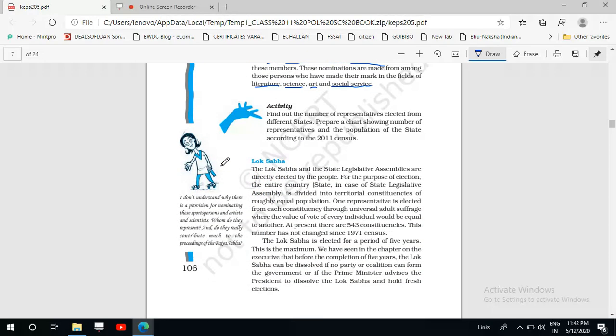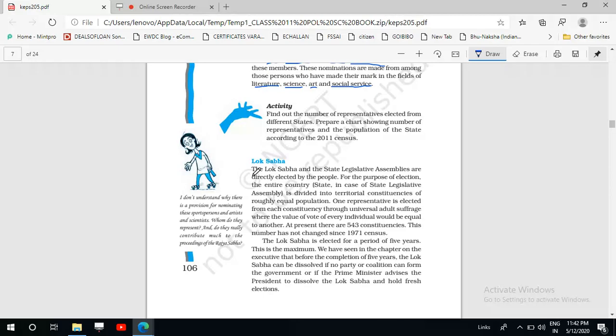Now we will discuss the Lok Sabha. Lok Sabha, as we can understand from the name, is the house of people. The people's representative house is called Lok Sabha, and that is the reason, as I told you earlier, the Lok Sabha is called the lower house because it represents the people, and the Rajya Sabha is called the upper house because it represents the states. If we see it as first chamber and second chamber, both houses are addressed that way. So the first chamber is Lok Sabha and the second chamber is Rajya Sabha.